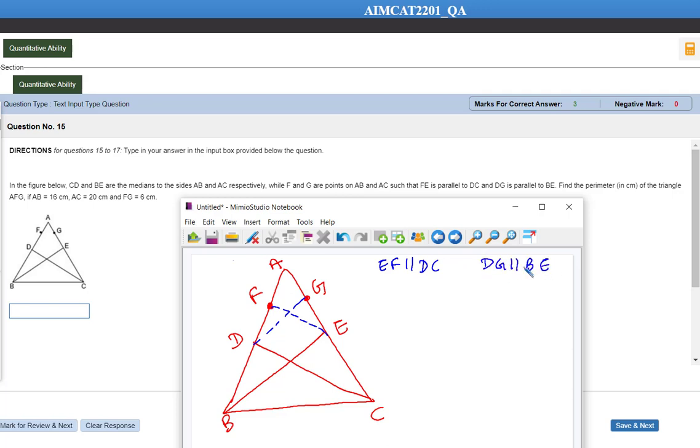Okay everyone, after this we know that AB is equal to 16. AB is equal to 16 means this part is how much? 8, and this other part is 8, because it is a midpoint, because it is a median. AC is equal to 20 means this part is 10 and this part is 10.